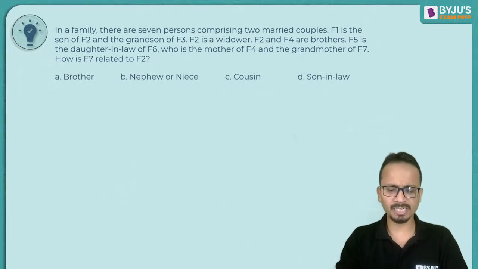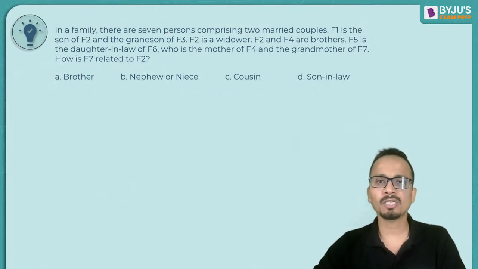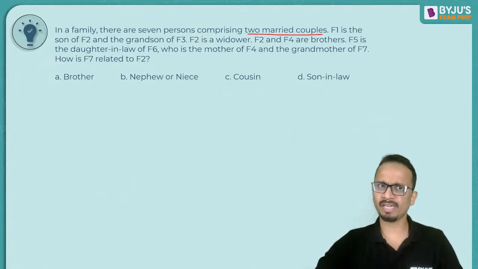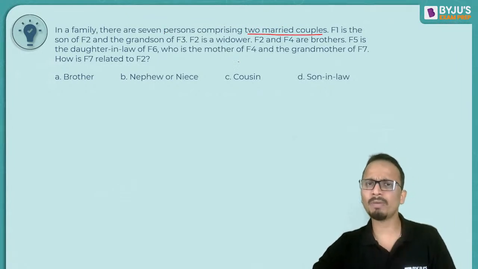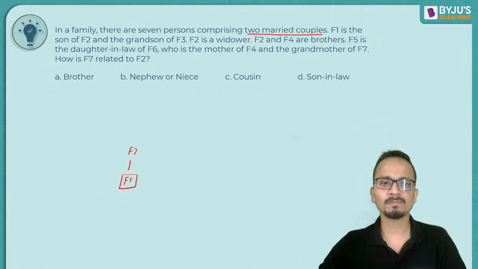Let's try to make the family tree and see what will happen. Now, in a family, there are 7 persons comprising 2 married couples. So 7 persons, fine, but important is there should be 2 married couples. Now F1 is the son of F2 and grandson of F3.